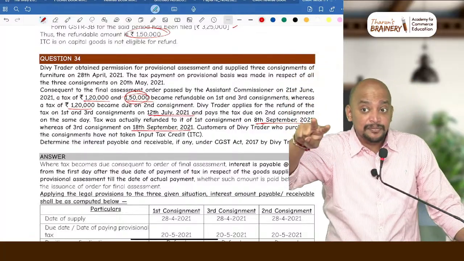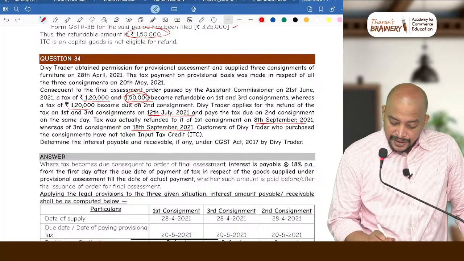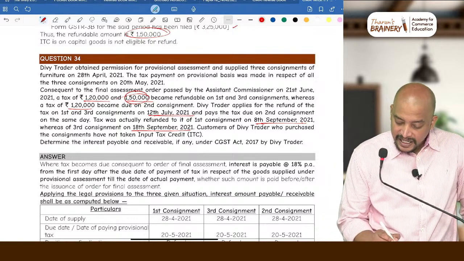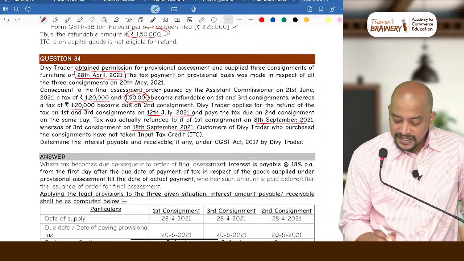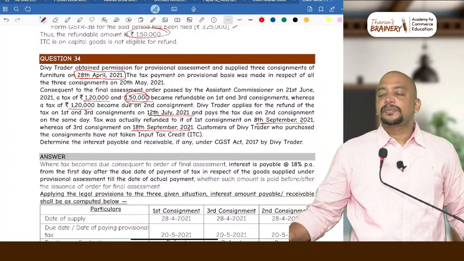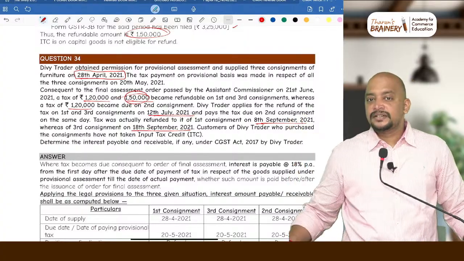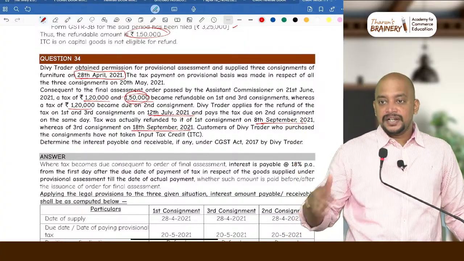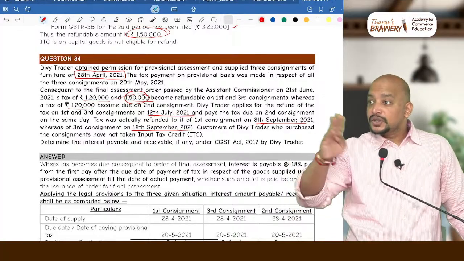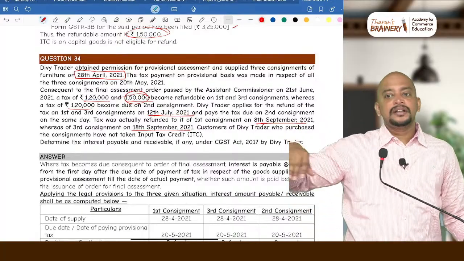The second consignment pertains to which month? See there. Consequent to the final assessment order, Divi Traders supplied on 28th April. All three consignments are supplied on 28th April. If the transaction happens on 28th April, in GST what is the due date? Next month 20th. So 20th of May. Now you count from that date, the due date.